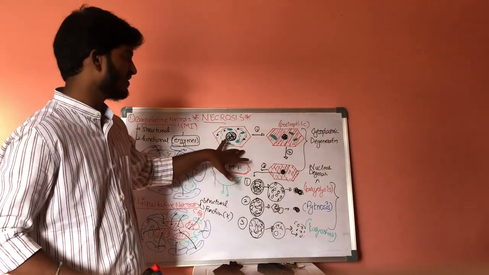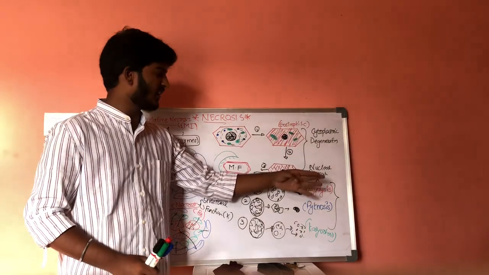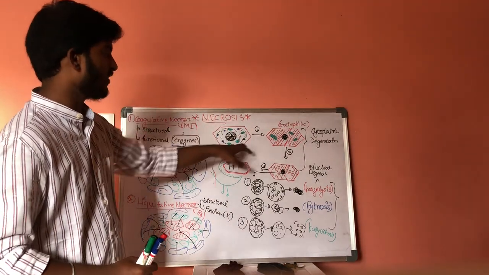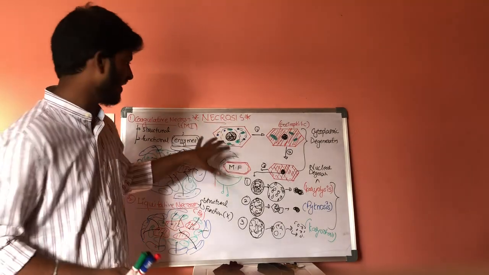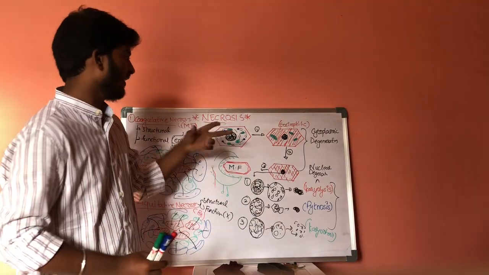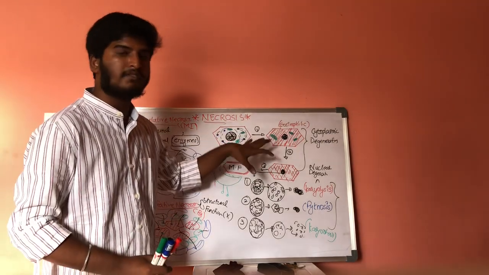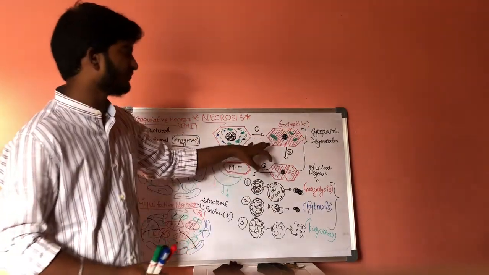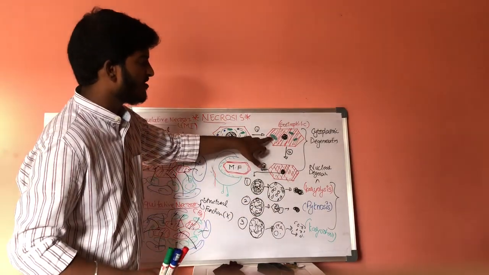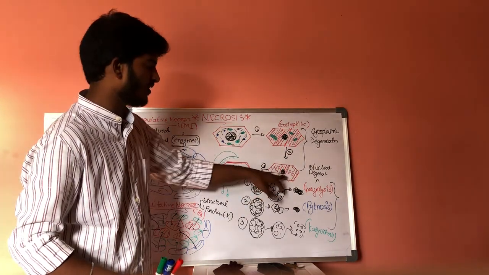Let us consider this is one cell, and it includes cytoplasmic degeneration and nuclear degeneration. In cytoplasmic degeneration, the first step concerns the cytoplasm. Inside the cytoplasm, ribosomes and glycogen granules are present. In the first step, the ribosomes will get denatured and the glycogen granules also get digested. As a result, the cytoplasm will become eosinophilic, in which it is red in color. And in the second step, the cell organelles will also get digested and moth-eaten pockets will form. These pockets are called moth-eaten pockets.